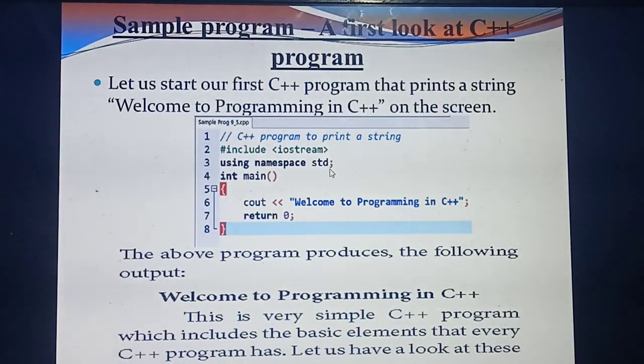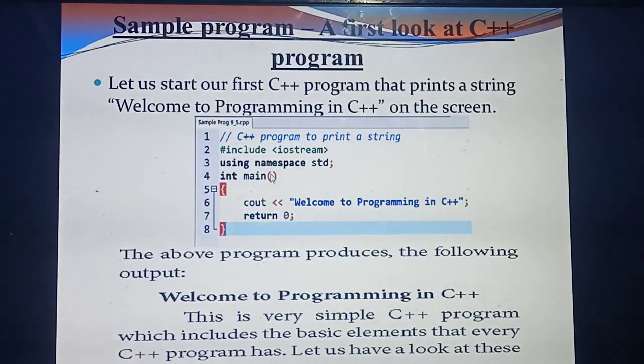Understand? So you have studied 2 lines. What are the 2 lines? First line is the header file, hash include iostream. The second line is using namespace std semicolon. Have you all studied the 2 lines? Yes. These 2 lines are common for all the programs.